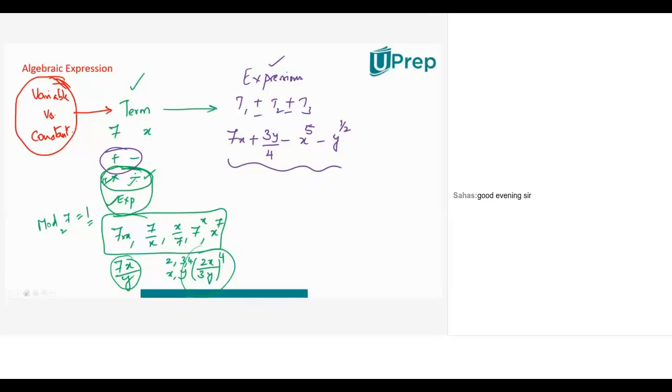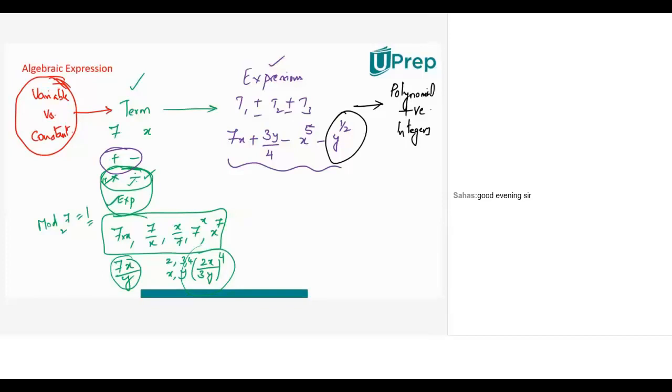A polynomial is nothing but an expression which does not have this kind of rational powers. Whatever the powers are present, the power should be integers. Not only integers, they should be only positive integers. That means what happened now? An expression can be in the form 7 by x minus 4y plus 3x to the power of 1 by 2 minus 5y to the power of minus 4 by 3.